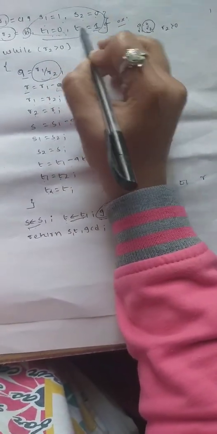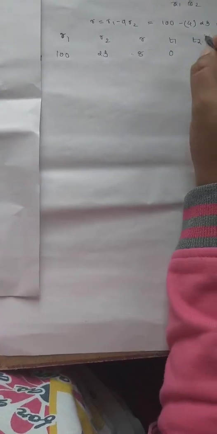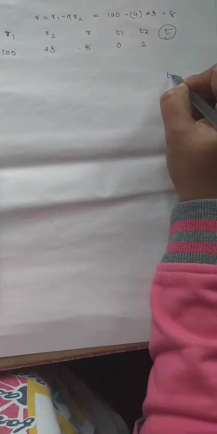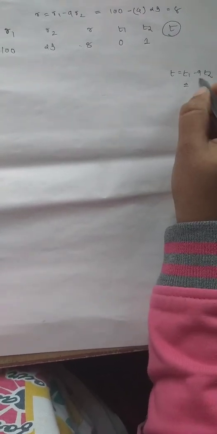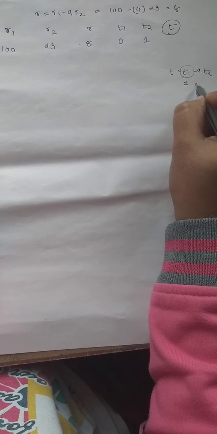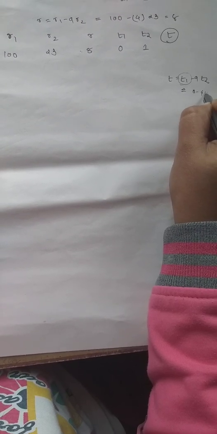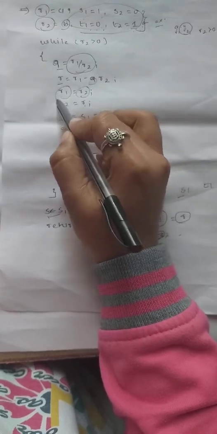And for T1 and T2, in the algorithm we assume T1 is 0 and T2 is 1. T is T1 minus Q times T2. So T is 0 minus 4 times 1, so minus 4. Then in the algorithm, R1 is replaced by R2, R2 is replaced by R.